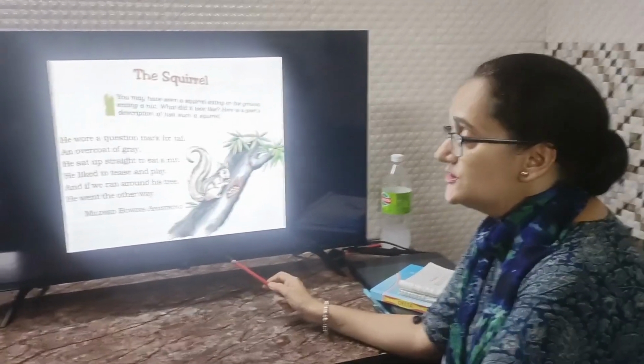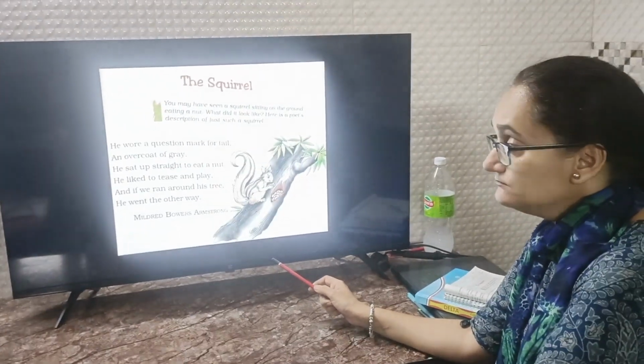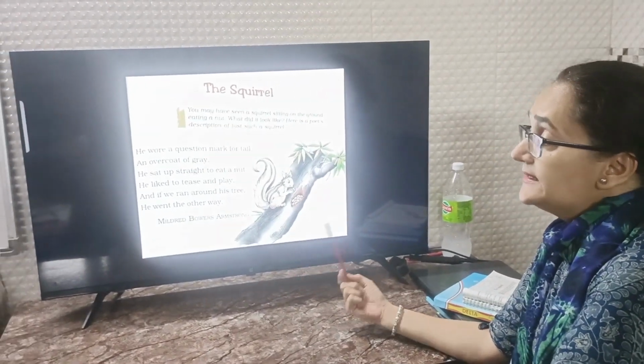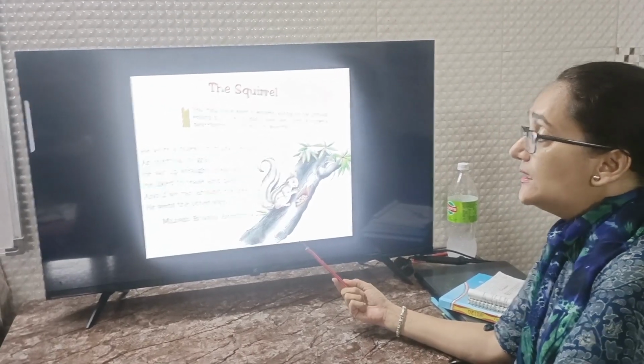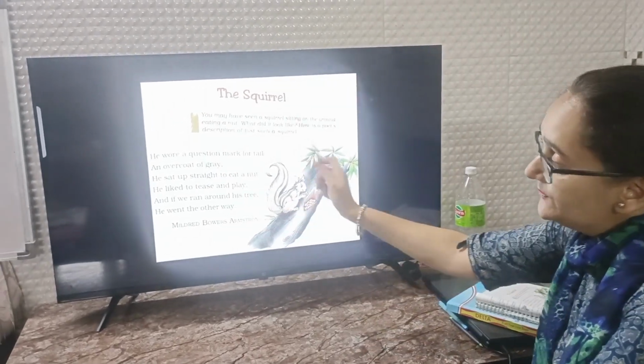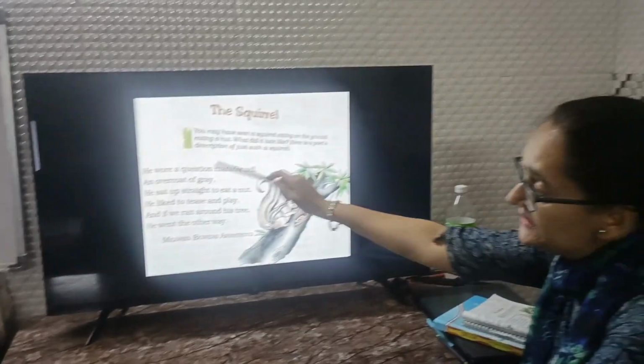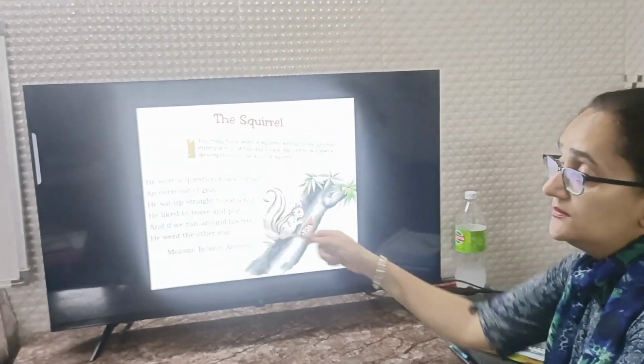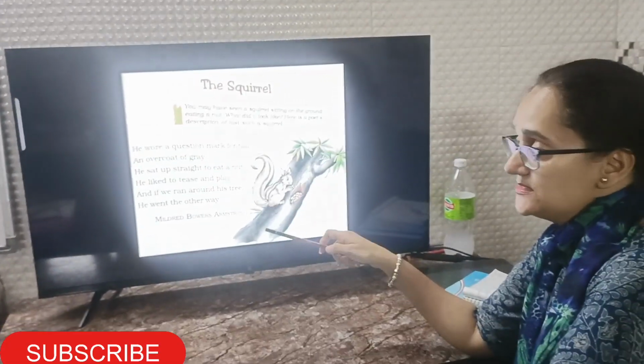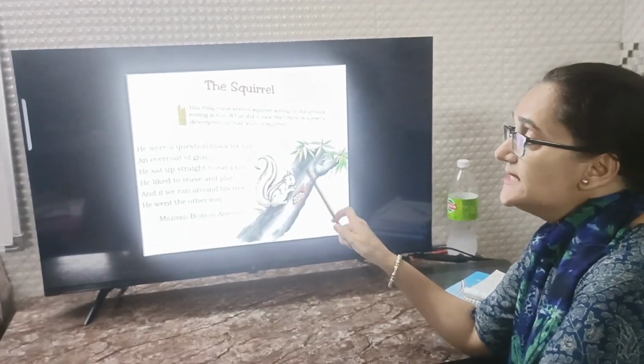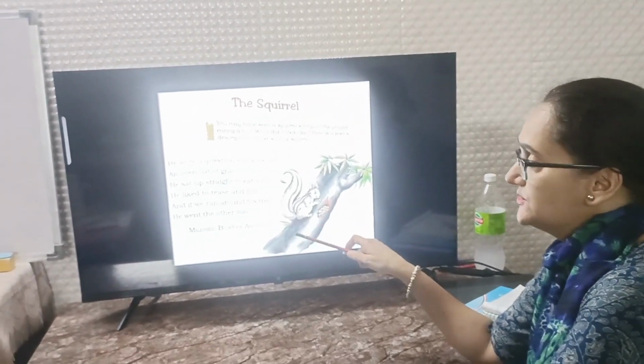It looks like she is playing all the time, like hide and seek or something. Have you seen that the poet has used he for the squirrel? On the other hand, for animals we use it. So here the poetess has used personification.